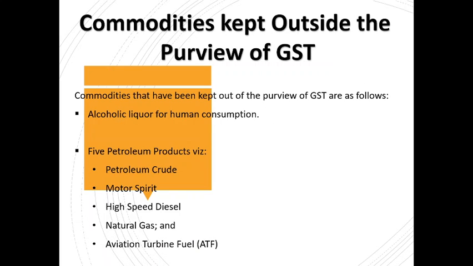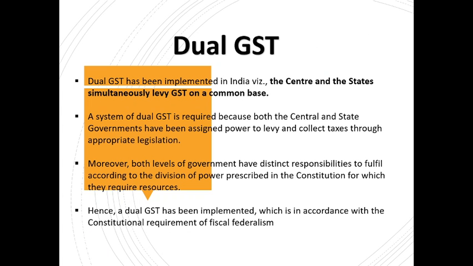So first we learn about that, and which has been given in our Article 366 sub-article 12A. These alcoholic liquor for human consumption, and these 5 petroleum products have also been kept out of the purview of GST, which are petroleum crude, motor spirit, high-speed diesel, natural gas, and aviation turbine fuel. So all these are petro products, and they have been kept out of GST.